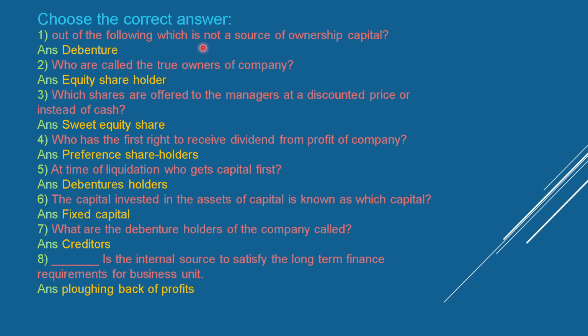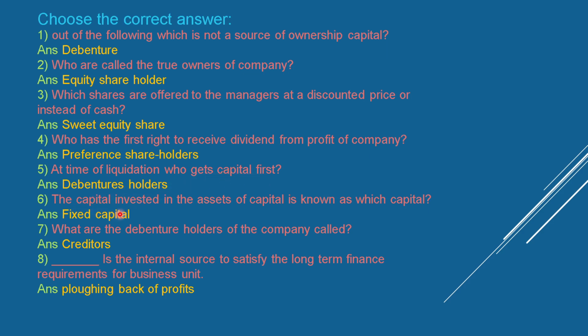Choose the correct answer. First, out of the following, which is not a source of ownership capital? Debenture. Who are called the true owners of the company? Equity shareholder. Which shares are offered to the manager at a discounted price or instead of cash? Sweat equity share. Who has the first right to receive dividend from the profit of the company? Preference shareholder. At the time of liquidation, who gets capital first?